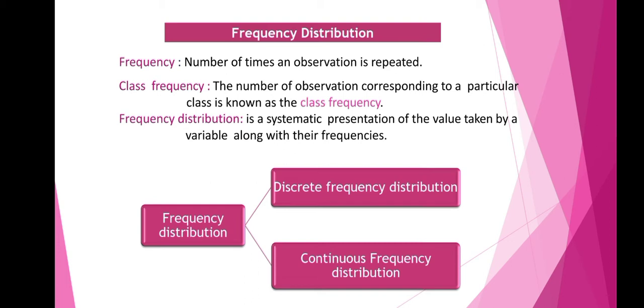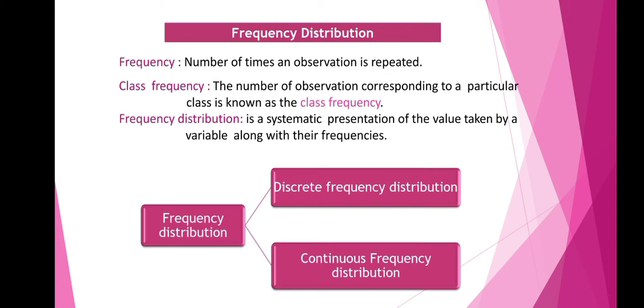Frequency is the number of times an observation is repeated. Let us understand this using an example. Consider heights of students. The heights are like 150 centimeters, 152 centimeters, 165 centimeters, and 150 centimeters. So you can see here 150 is repeated twice. Therefore, we can say that the frequency of 150 is 2. So what is frequency? Frequency means the number of times an observation is repeated.